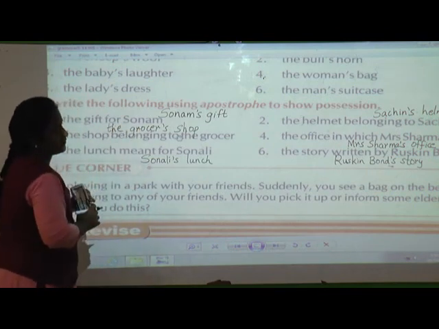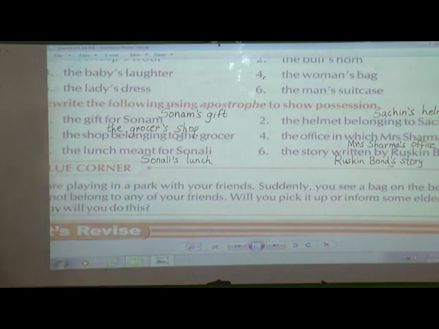Then the office in which Mrs. Sharma works: Mrs. Sharma's office. Then the lunch meant for Sonali, Sonali's lunch, and the story written by Ruskin Bond, so Ruskin Bond's story. Here you have just inserted apostrophe s.